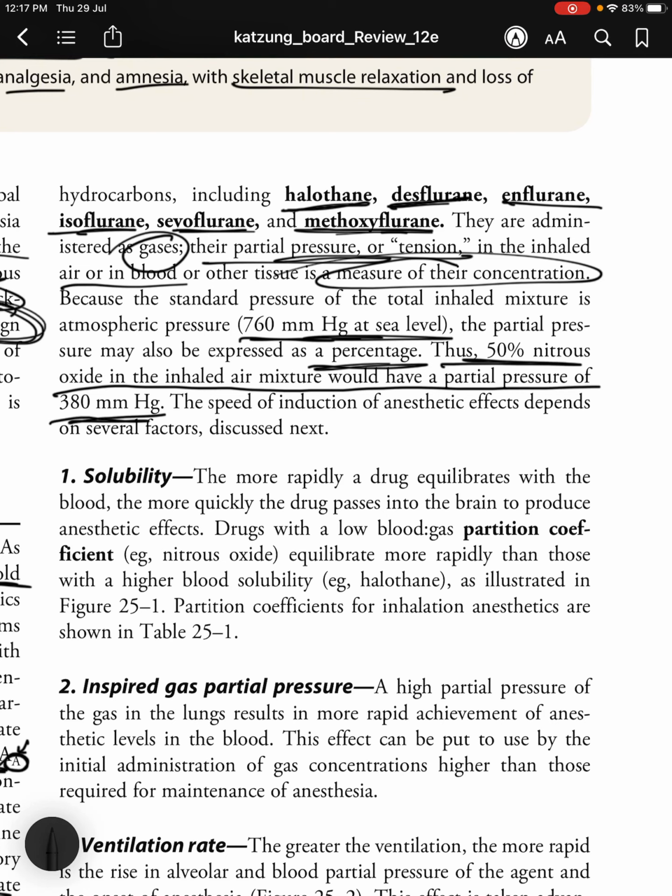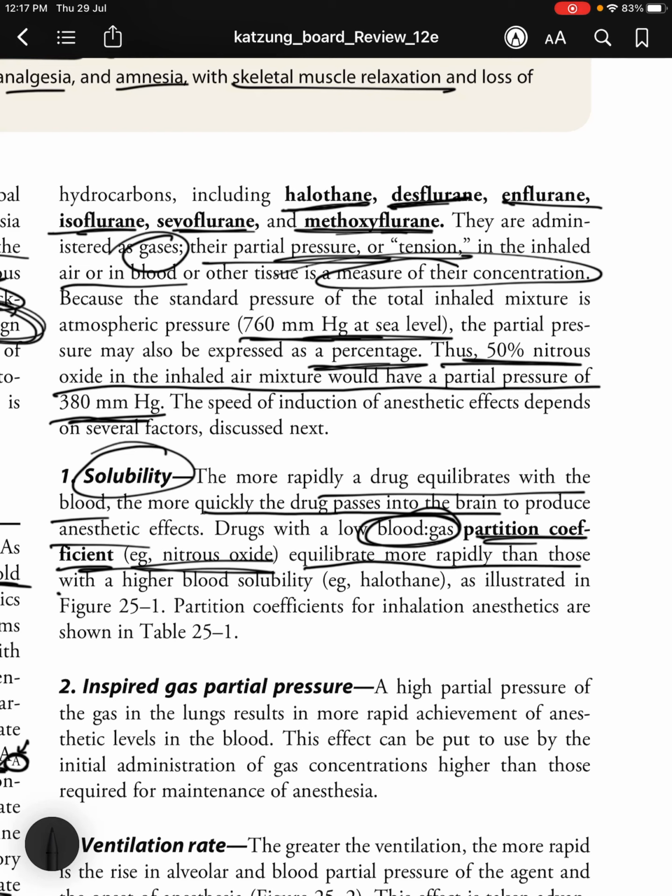The speed of induction of anesthetic effects depends on several factors, such as solubility. So, the more rapidly a drug equilibrates with the blood, the more quickly the drug passes into the brain to produce anesthetic effects. Drugs with a low blood gas partition coefficient, such as nitrous oxide, when the partition coefficient for the blood gas interface is low, equilibration is faster. So, drugs with a low blood gas partition coefficient, such as nitrous oxide, equilibrate more rapidly than those with a higher blood solubility, such as halothane.